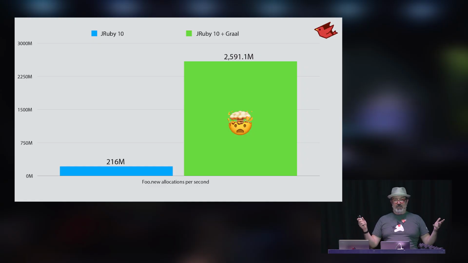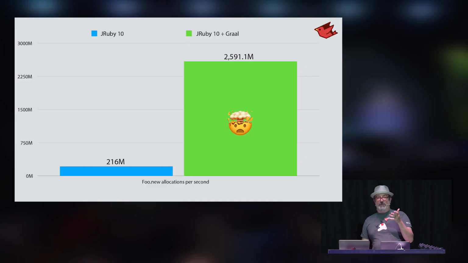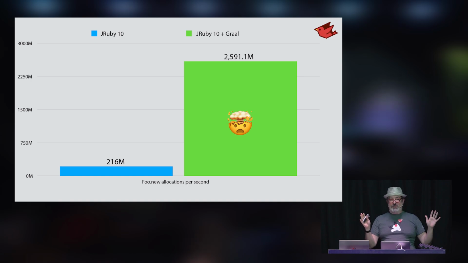It eliminates that entirely. Now, what does this mean for your application? It means that if you have very temporary objects that are only being used for a short period of time, the Graal JIT may be able to eliminate the object altogether and keep your logic in place and executing the way it's supposed to.